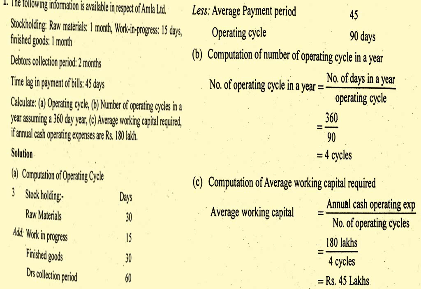Then we are going to calculate the average working capital required. Average working capital equals annual cash operating expenses divided by the number of operating cycles. Annual cash operating expenses in the problem are 180 lakhs, divided by the number of operating cycles, 4, which equals 45 lakhs.